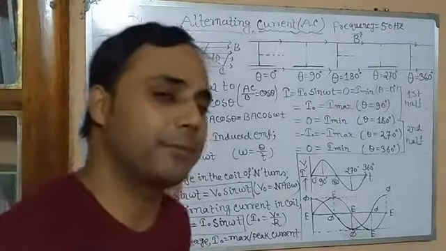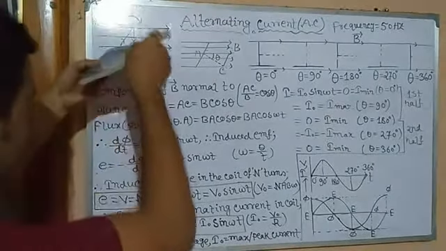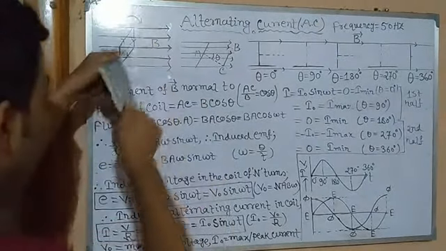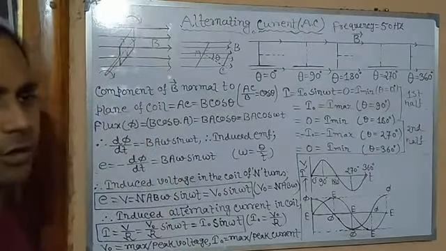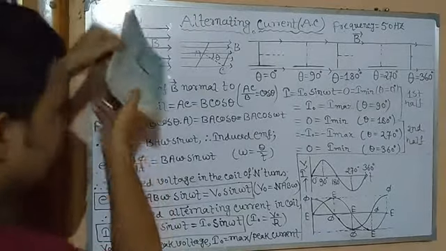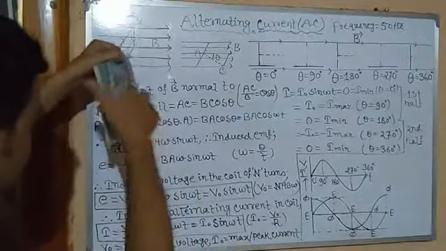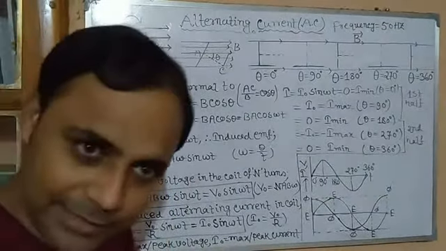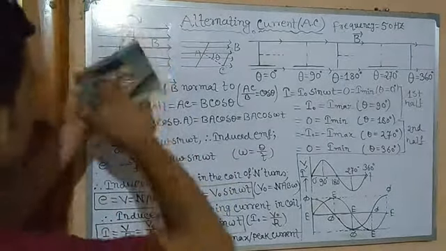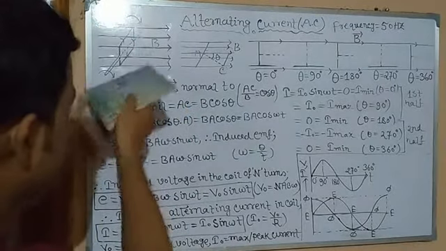So what does it mean? As we have shown, in 1 rotation, this is the first half rotation, this is the second half rotation. So in 1 rotation, 2 types of rotation are associated: one is positive, one is negative. Clear? So 50 rotations means 50 times plus, 50 times minus. In 1 cycle, this is the positive rotation, this is the negative rotation.